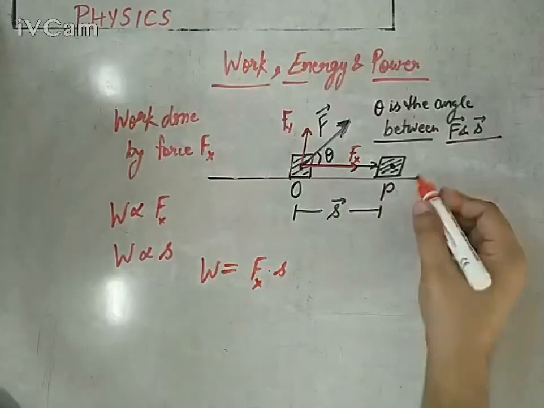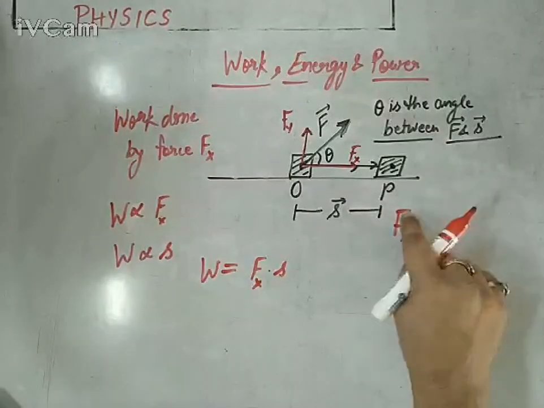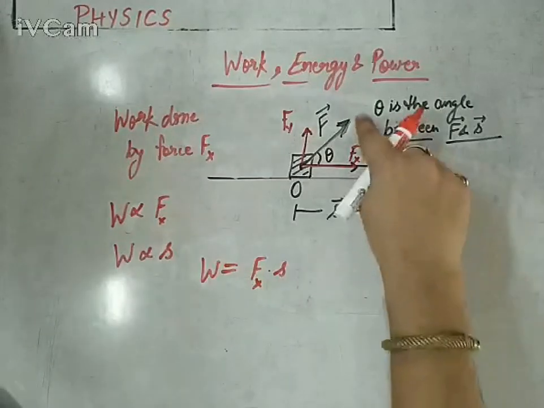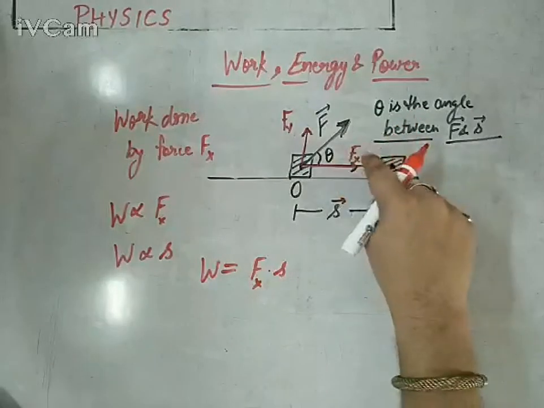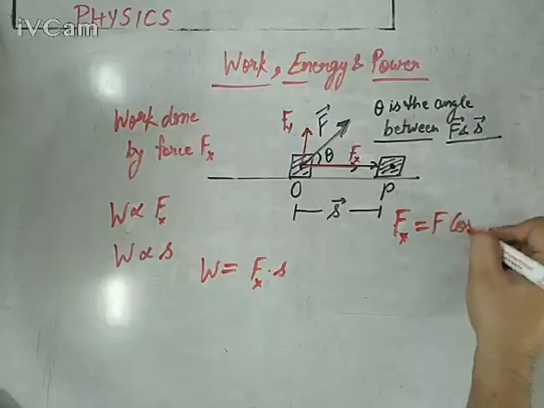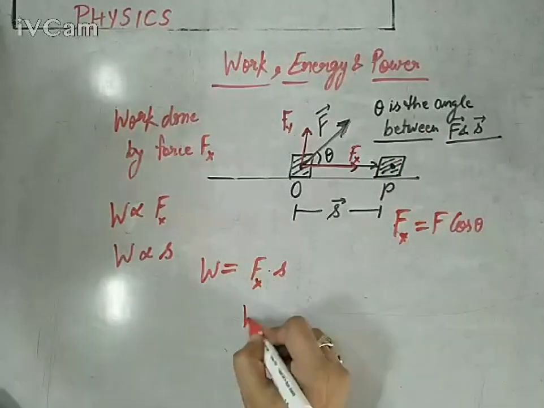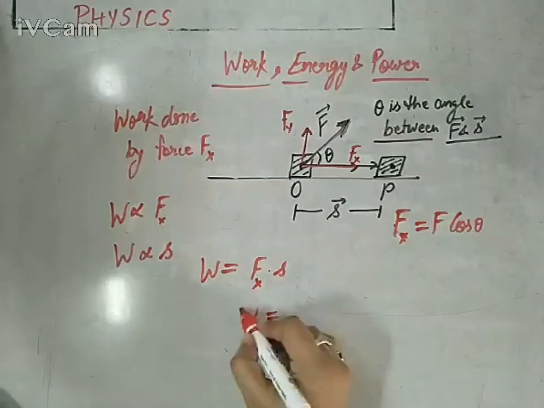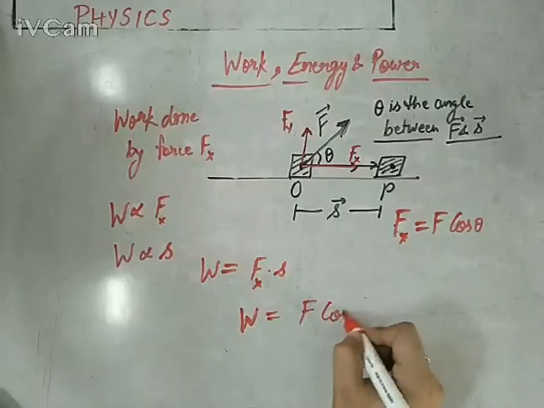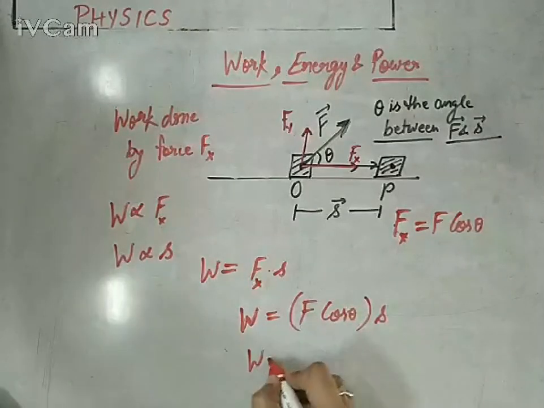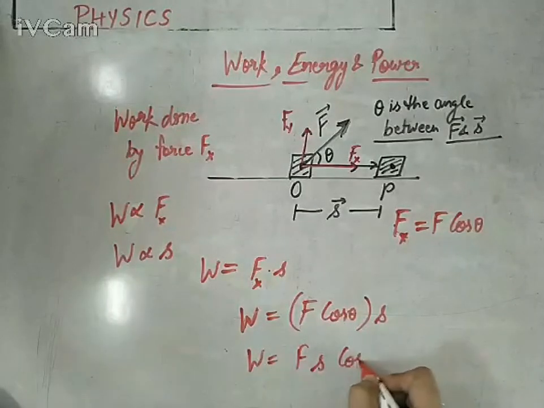And what is Fx here? So Fx is the horizontal component of F force, and if this is theta, it would be F cos theta. We have proved it in resolution of vector. So Fx is F cos theta. So the universal formula for work done is W equals to F cos theta into S, or you can write it like this, W equals to F S cos theta.